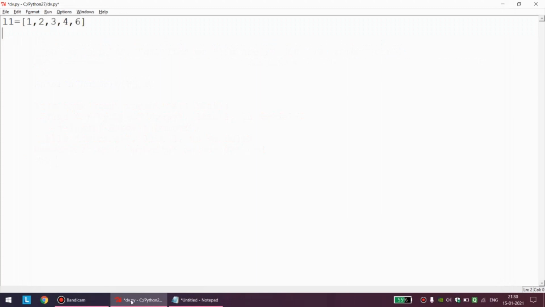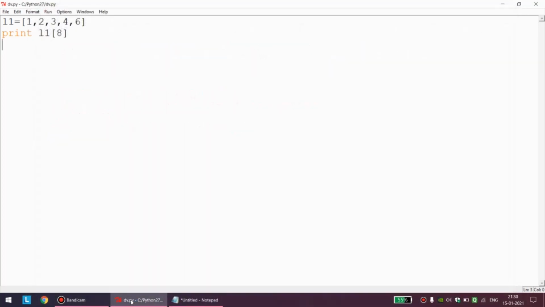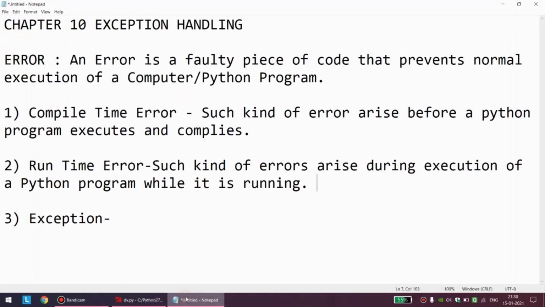I want to print L1 of 8, and obviously index 8 is not there, index out of range. Again, this is an example of runtime error. So I hope you have a very clear idea regarding what is compile time error and what is runtime error. Correct?